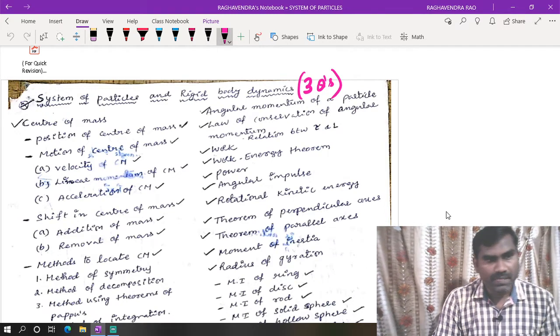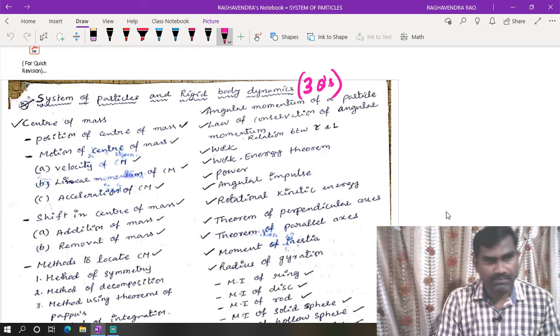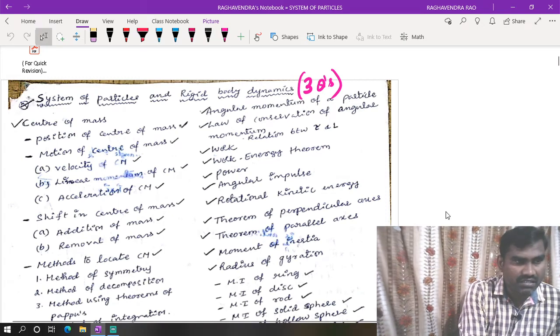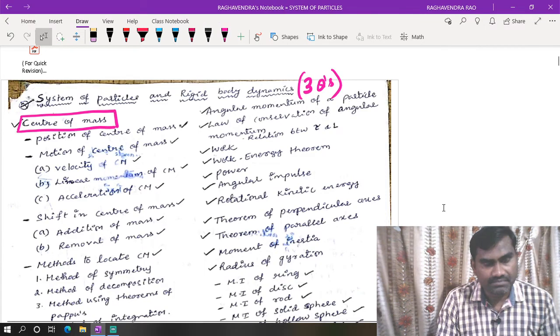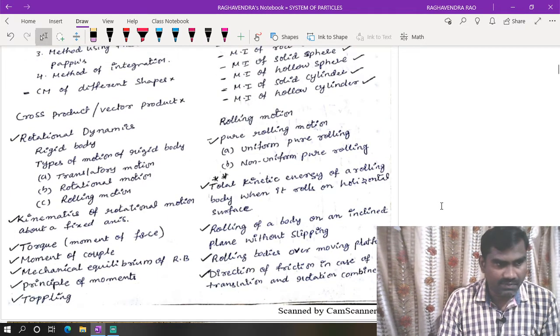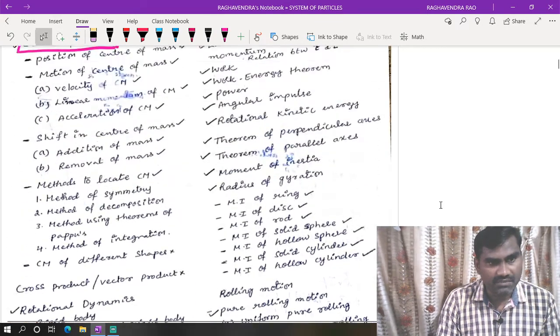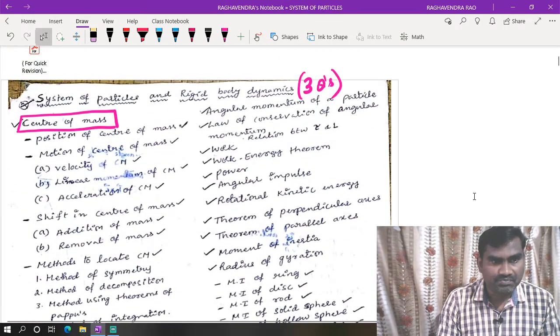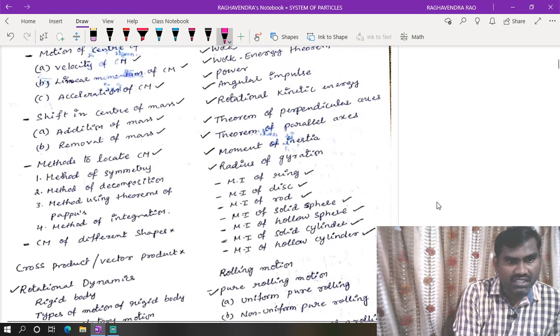Here the system of particles consists of 3 parts. The first part is related to center of mass concepts. Next, rotational dynamics, which will consist of torque. And then moment of inertia related things.